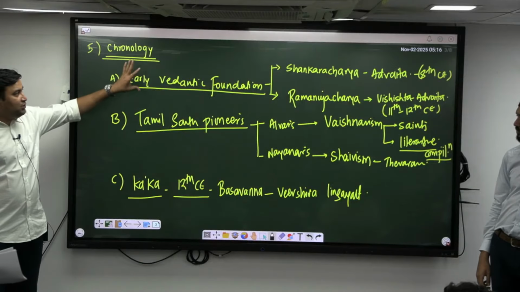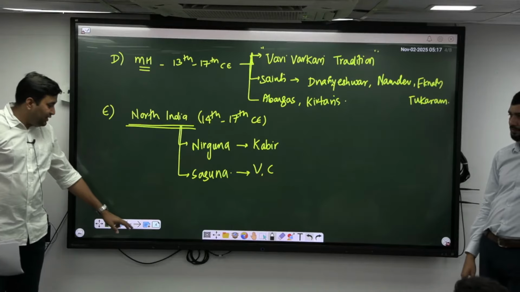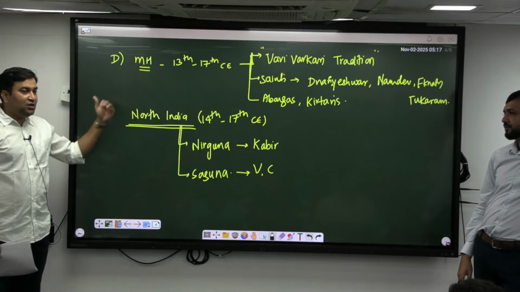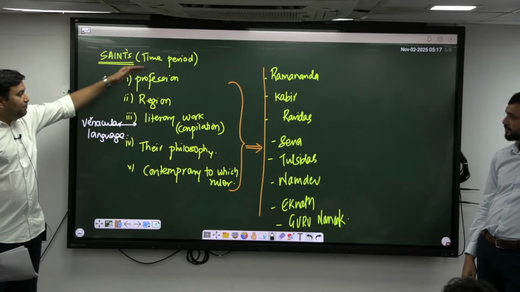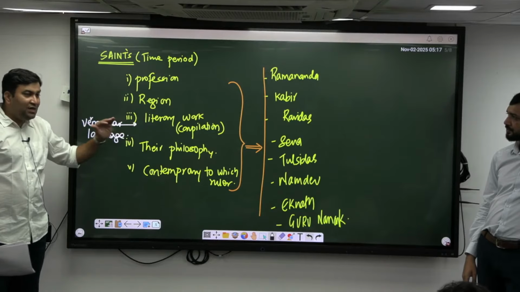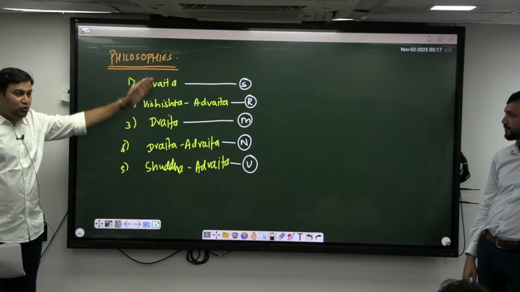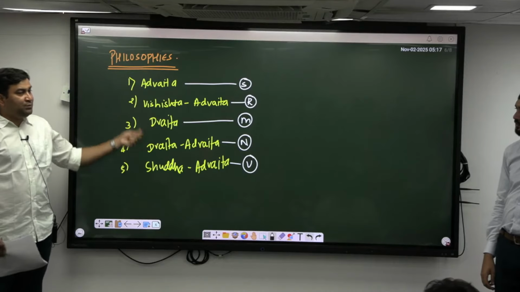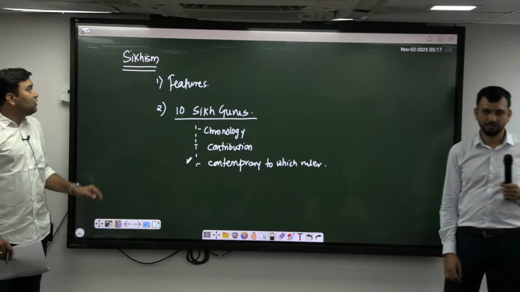That is chronology, मतलब who was the people, their philosophy, their ideas. Correct? Secondly, in the spread, Maharashtra, North India, then Bengal के तरफ, then different saints, their profession, region, literary work, compilation, vernacular languages, their philosophy, and their contemporary to whom. Similarly, is about different philosophies. You should be knowing in detail what is the basic difference between each of this, not just the people associated, right?